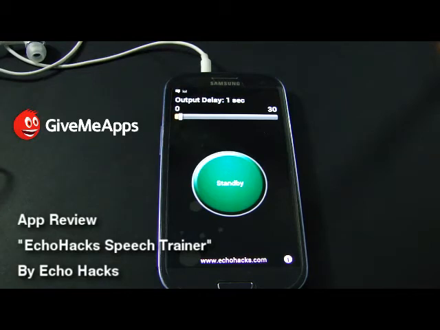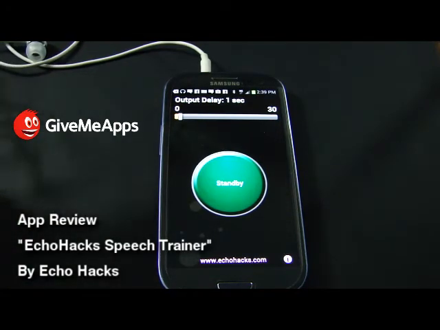Second example says that when we listen to our own voice, our brain is doing two things. It's allowing us to speak and listen, and it's tough to do both at the same time. So with that in mind, let's just dig into the app. As I said earlier, you're presented with this screen. It says standby, it's awaiting input.